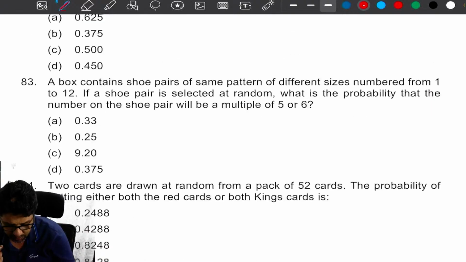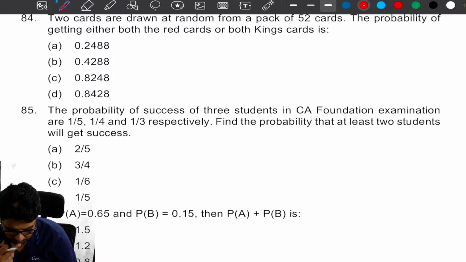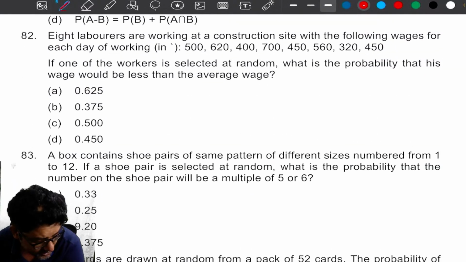When did we solve this? Okay. In past year question it was there. Huh?